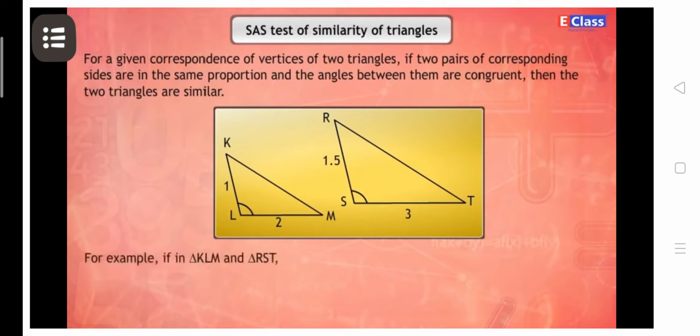For example, if in triangle KLM and triangle RST, angle KLM is congruent to angle RST, KL upon RS is equal to LM upon ST, which is equal to 2 upon 3, therefore, triangle KLM is similar to triangle RST.